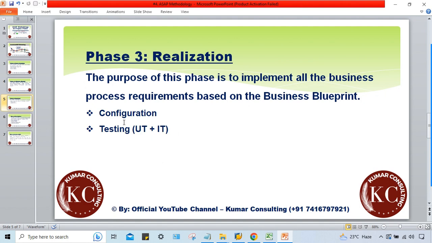For that we have to perform testing also. So this configuration and testing will be done here in the third phase. And once the configuration and testing are completed, it means we are done with the third phase. The third phase is completed.